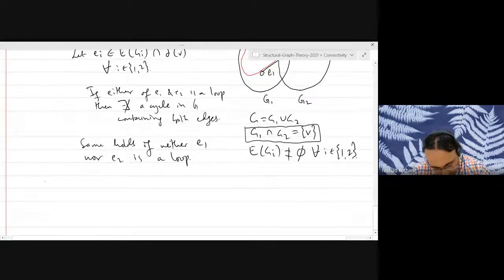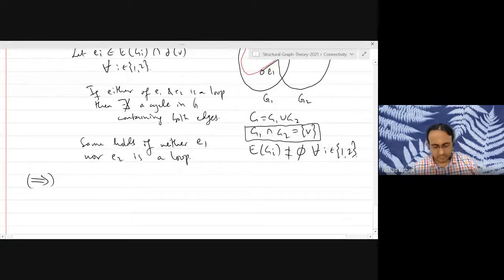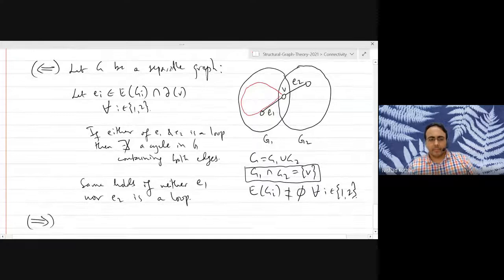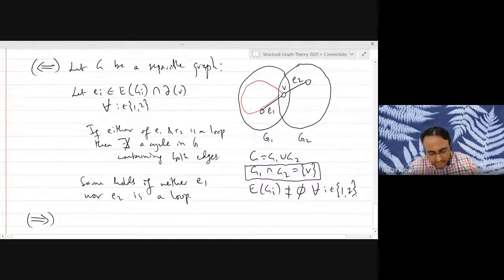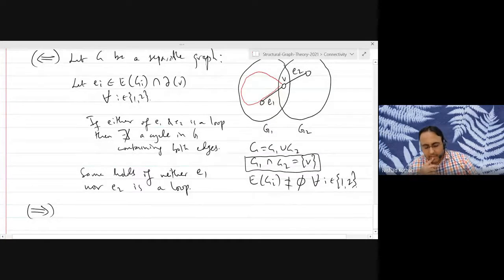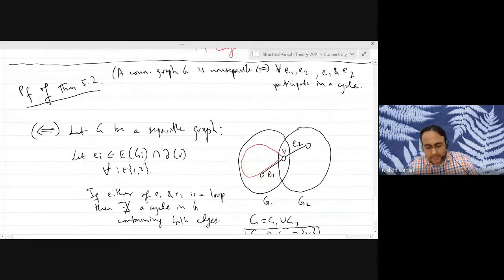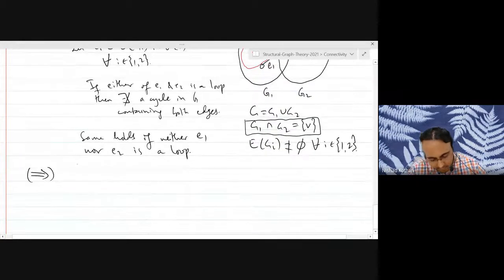So now let's prove the other direction. Now we have a non-separable graph and we want to show that any two edges belong to a common cycle.